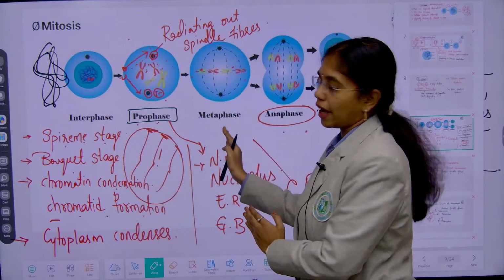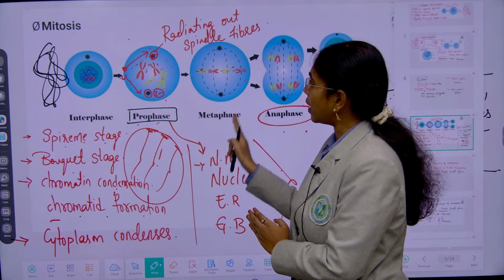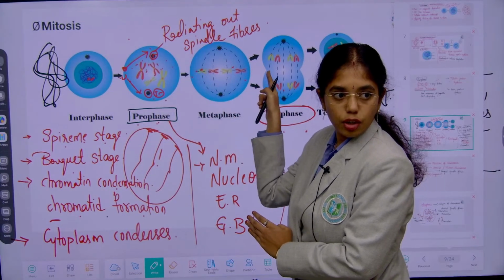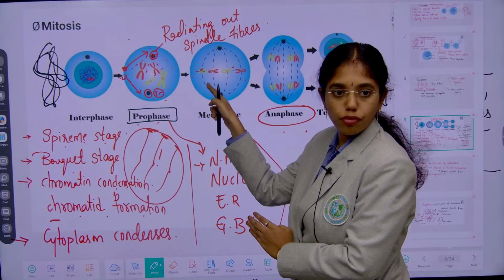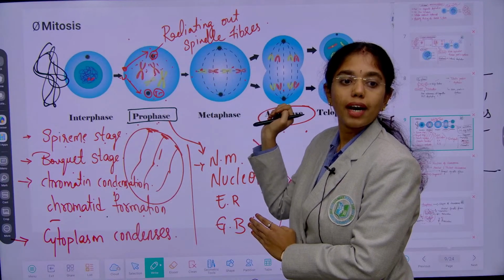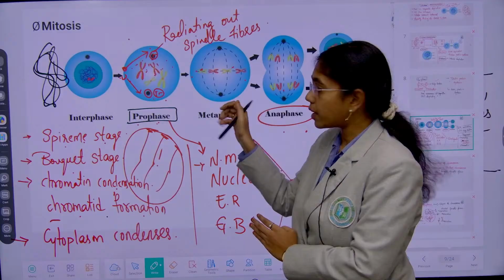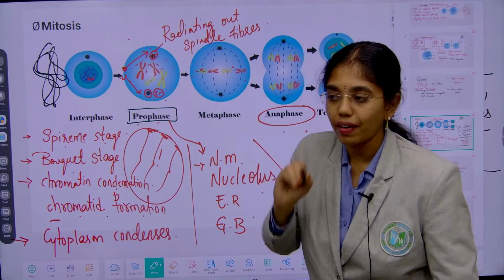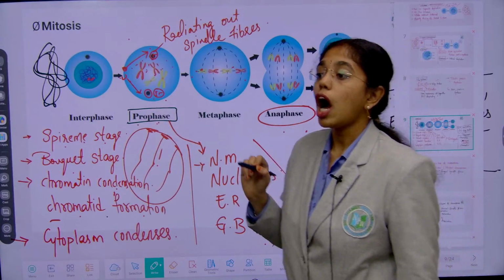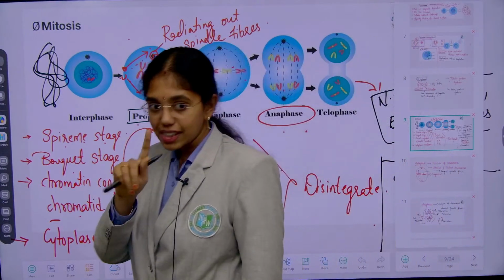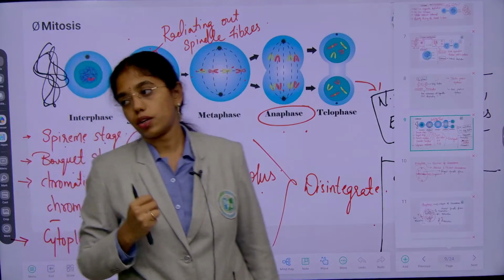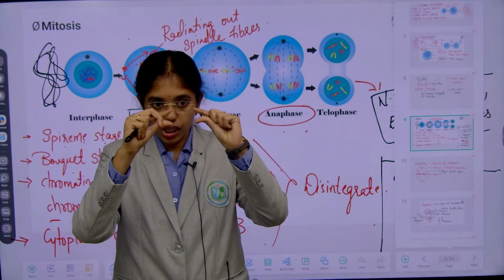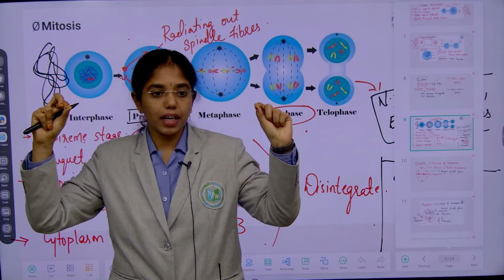Next is metaphase. In metaphase, all the univalent chromosomes align at the equatorial plane. This phenomenon is known as what? Congression. Which part of the chromosome is attached to the spindle fiber? What is the site of attachment? Kinetochores. How many kinetochores are present for a single chromosome? 2 kinetochores. At the primary constriction, 2 disc-shaped structures are there that will be attached to spindle fibers.